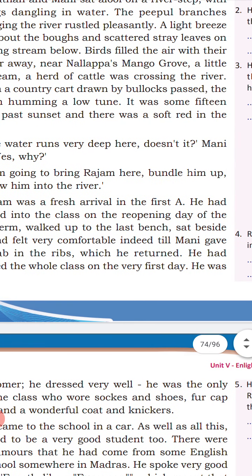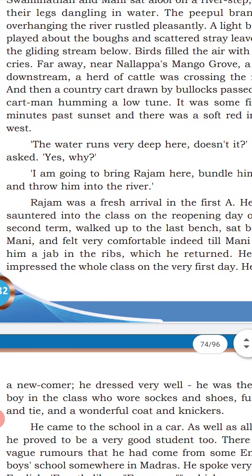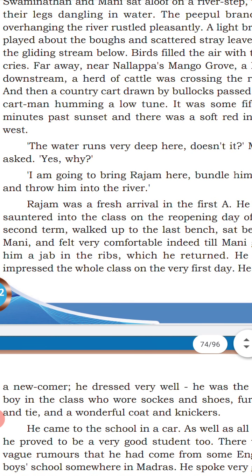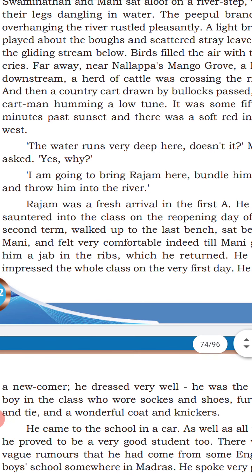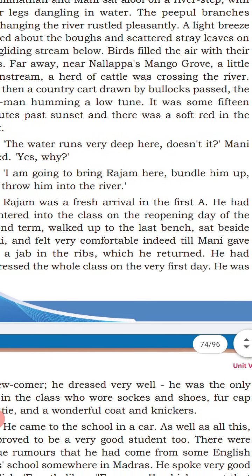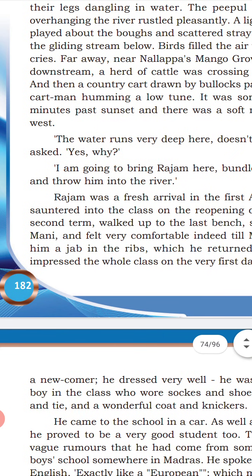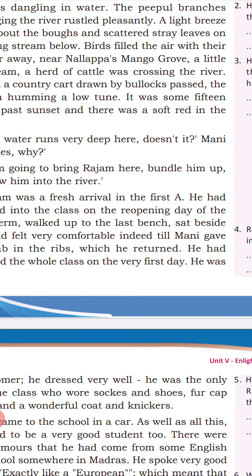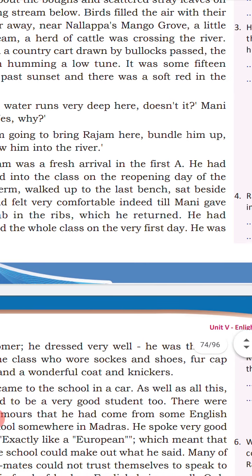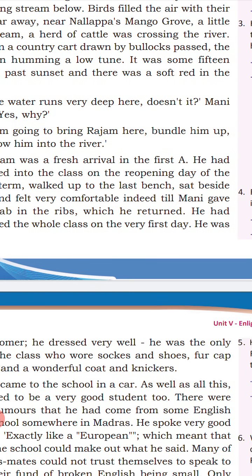indeed, till Mani gave him a job in the ribs. That means he gave him a poke. He had impressed the whole class on the very first day. Rajam is not a bad student, he is a good student. He impressed the whole class and he sat in the last bench near Mani.